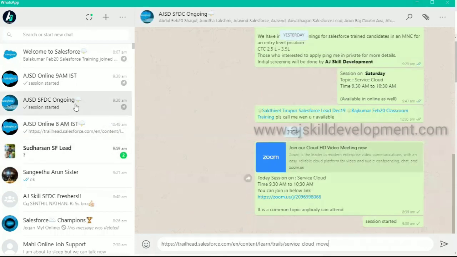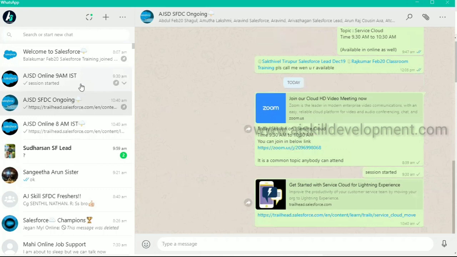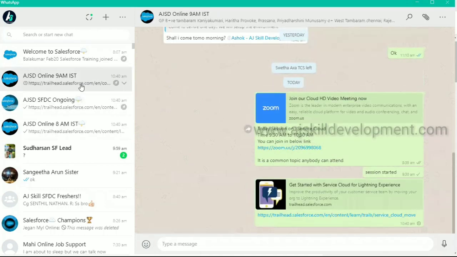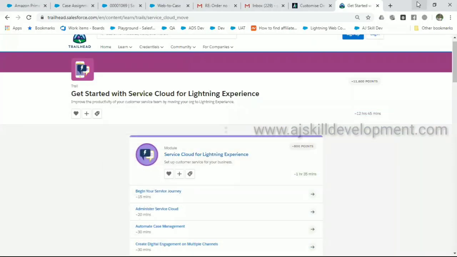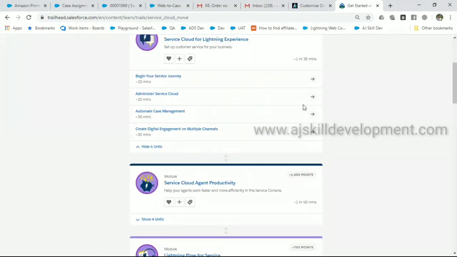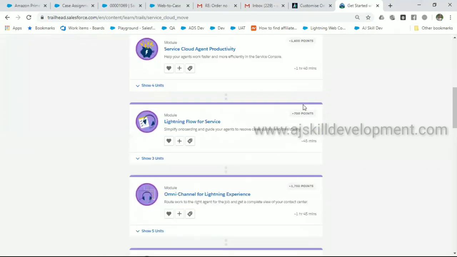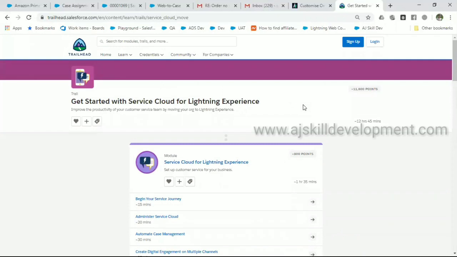Okay. I have shared you the Trailhead link, and I will be sharing you the case studies for Service Cloud. Go through the Trailhead, complete that whenever you get a time. But as a beginner, if you're at entry level, what I have taught you today, like email to case, web to case, is good enough for the entry level position. But if you want to go into more detail, I would suggest to go with these trials. And if you come up with any queries or if you need any clarification while doing the trials, please let me know. All right. Any doubt so far from today's class? I will be sharing the case studies. You can do that.